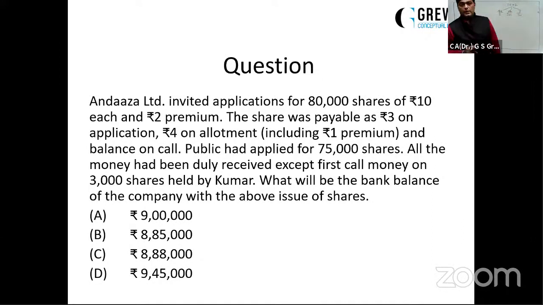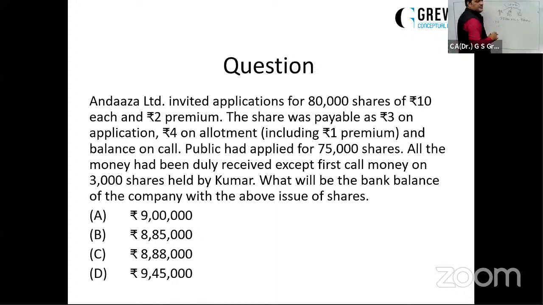4 plus 1. Public has applied for 75,000 shares. All the money has been duly received except first call money on 3,000 shares held by Kumar. What will be the bank balance of the company with the above issue of shares? So 75,000 shares into what? That's a million dollar question, because the company has asked for not 10, but 12 rupees. So the total money due was 75,000 into 12. That makes it 9 lakh.